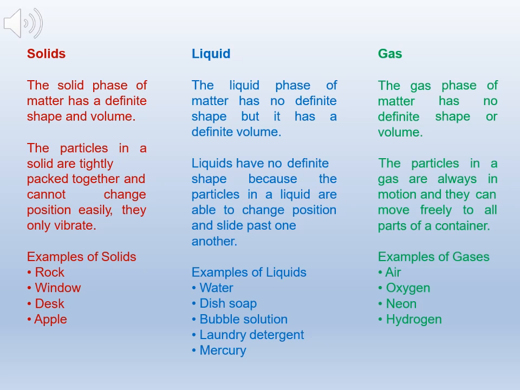The liquid phase of matter has no definite shape, but it has a definite volume. Liquids have no definite shape because the particles in a liquid are able to change position. Examples are water, dish soap, and others.